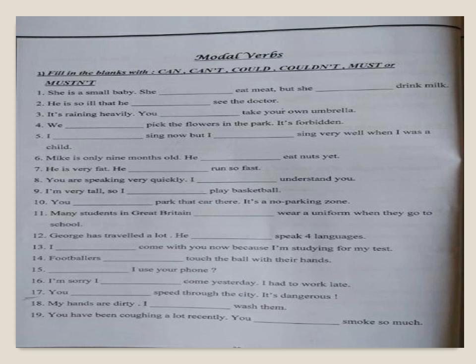She doesn't eat meat. So is she able to eat meat? No. So I should use she can't eat meat, right? But she can drink milk. She can't eat meat, but she can drink milk. Okay, great. So this is a physical ability in the present, not in the past.